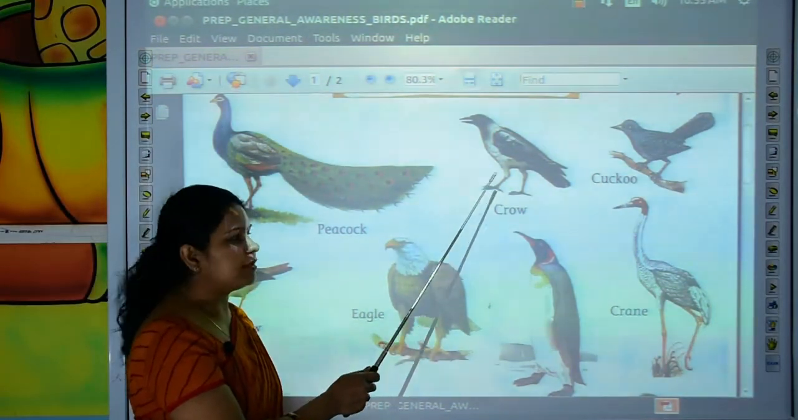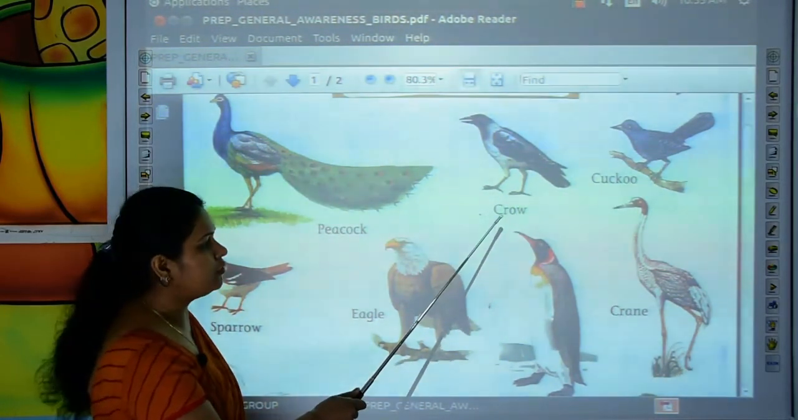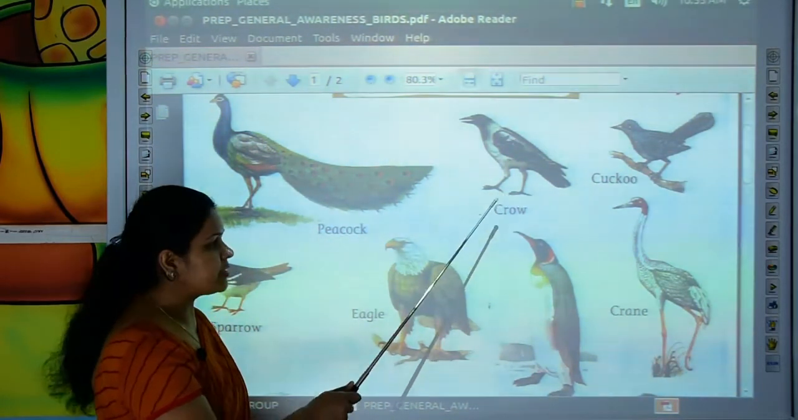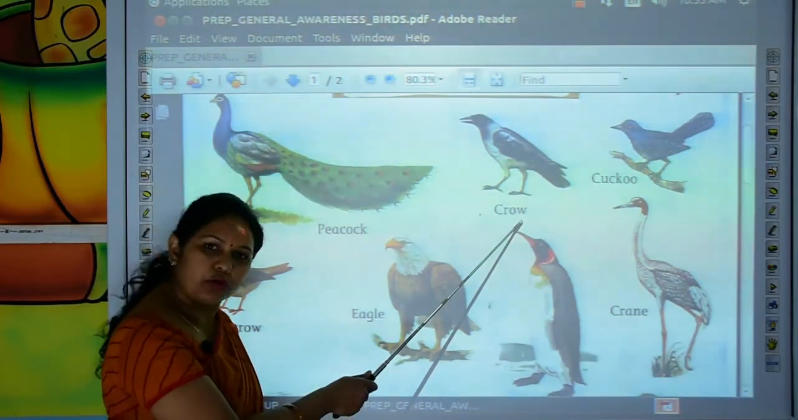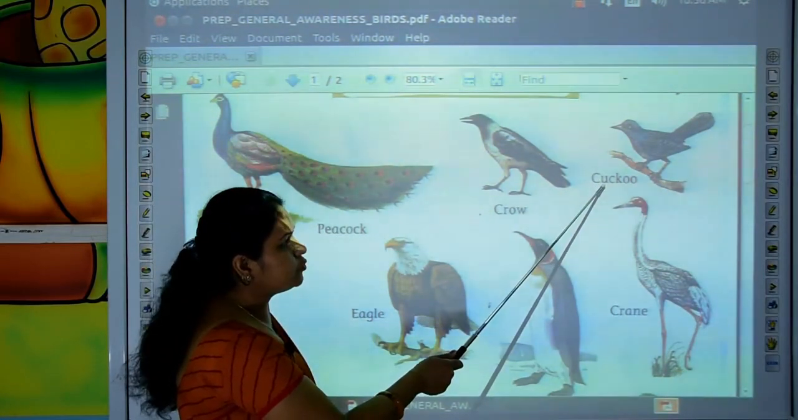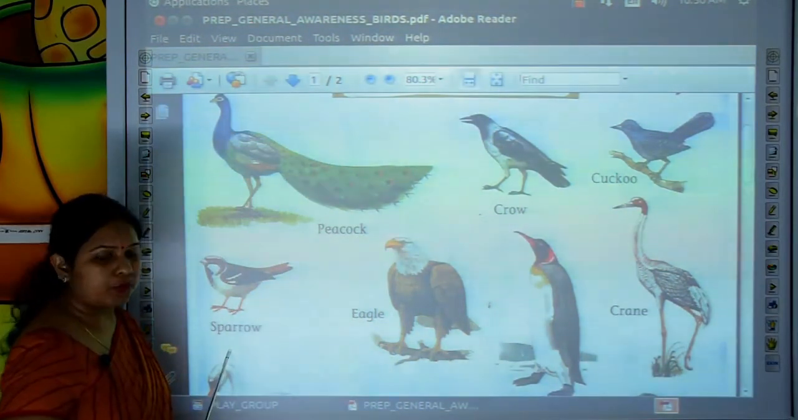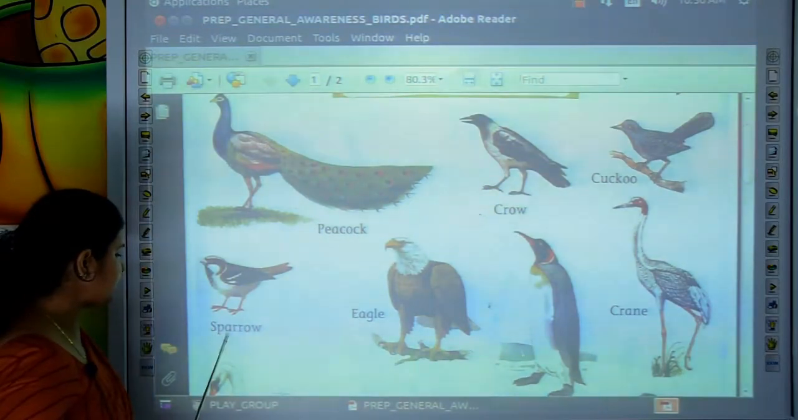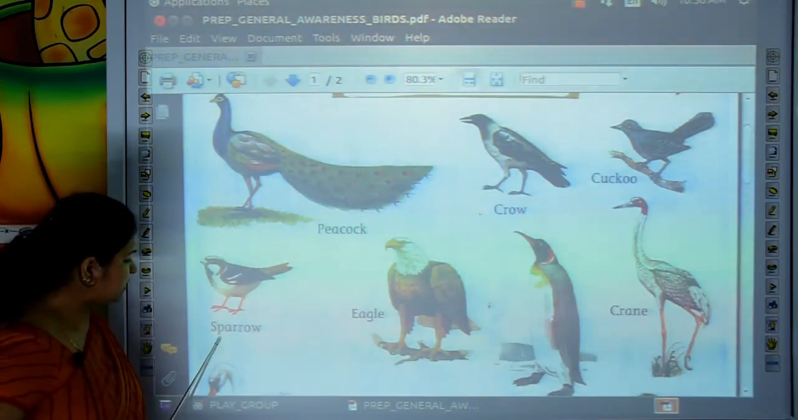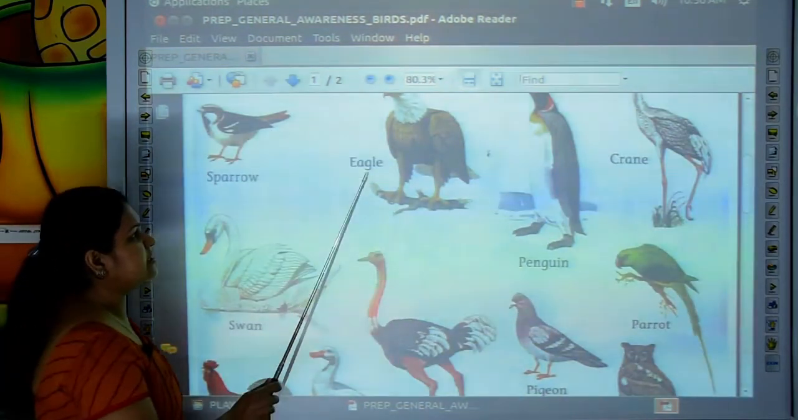Now come to the next bird. Which bird is this? This is crow. Let's read the spelling of crow. C-R-O-W. Crow. So kids, our next bird is cuckoo. C-U-C-K-O-O. Cuckoo. The next bird is sparrow. Let's read the spelling with me. S-P-A-R-R-O-W. Sparrow. Again read it. S-P-A-R-R-O-W. Sparrow.